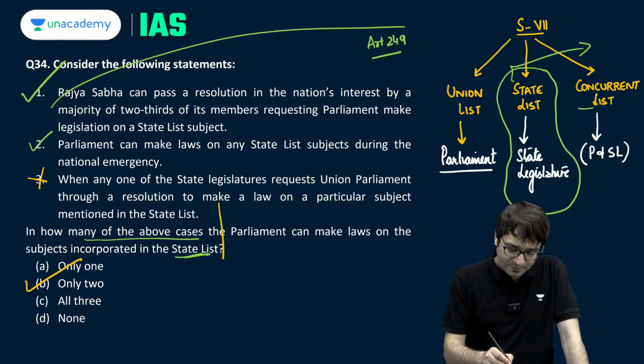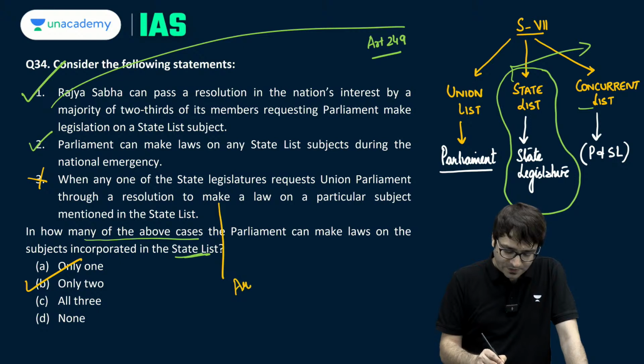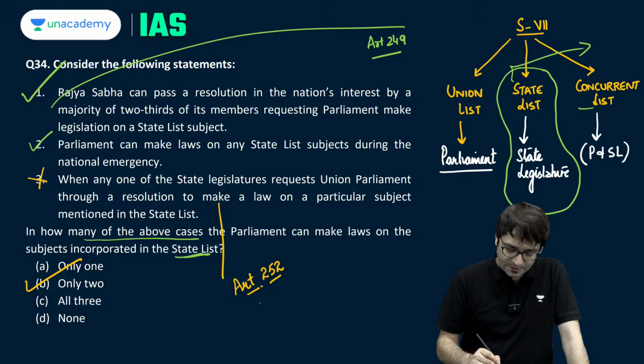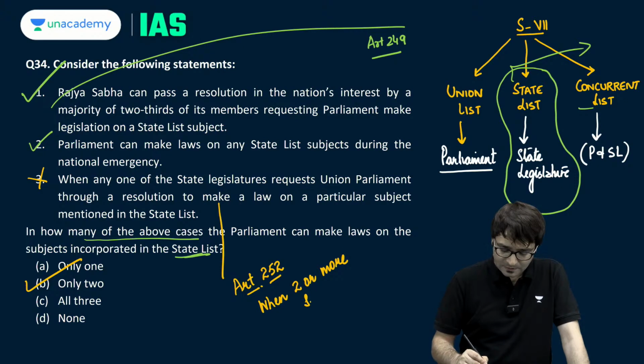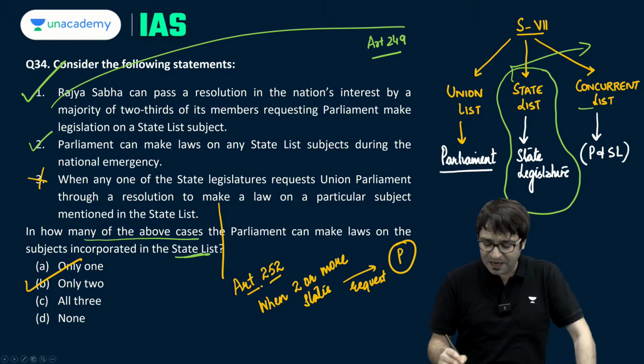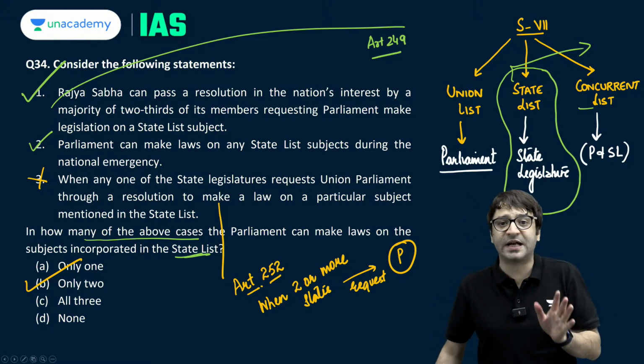Why? Because this pertains to Article 252, which says when two or more states request Parliament, then Parliament becomes empowered to make a law on the state list.